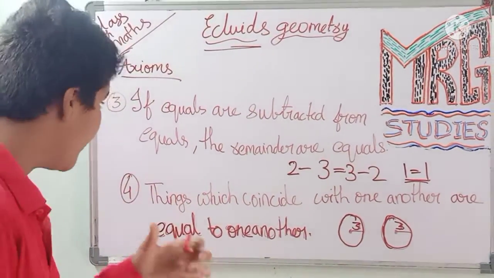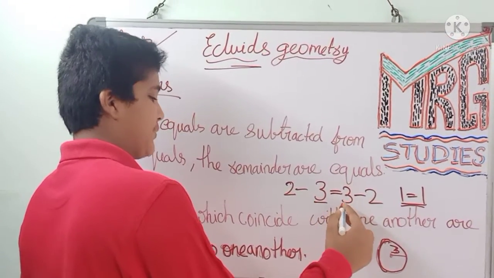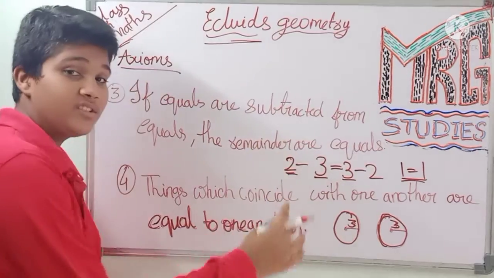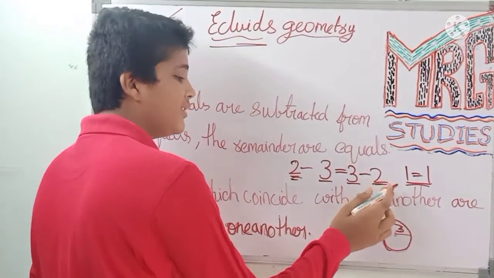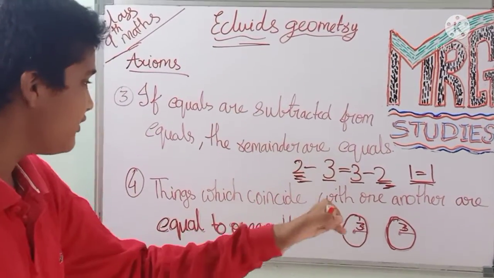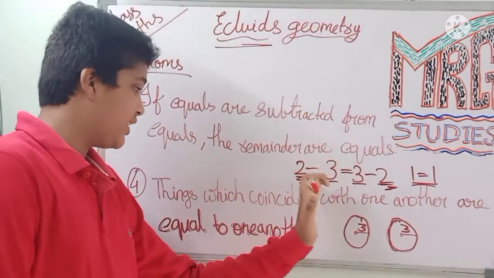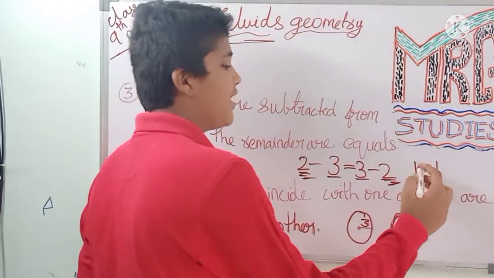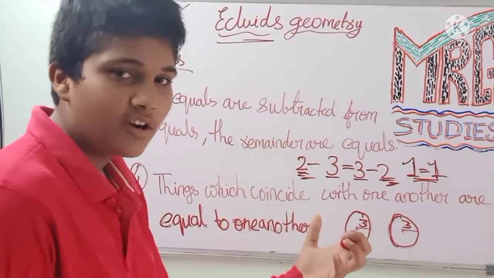See here friends, I will tell you again. If equals are subtracted from equals, the remainders are equal. Here the 2 and 2 that are subtracted are also equal. This side we have 1 and 2, and this side we have 1 and 2, so these are also equal. That's why it says: if equals are subtracted from equals, the remainders are equal. We got the remainders 1 equals 1. I think you have understood the third one.